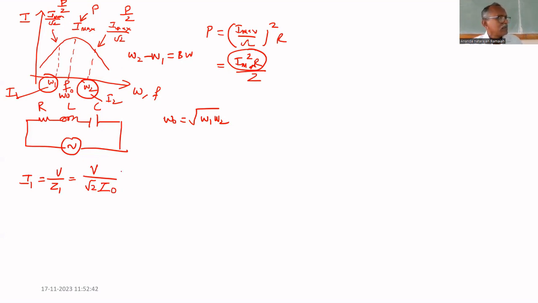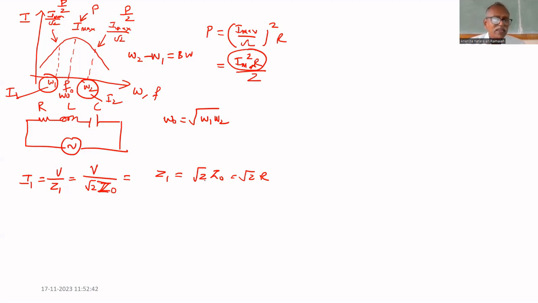That's why Z1 equals root 2 times Z naught, which equals root 2 times R, because at resonance Z naught is equal to R.